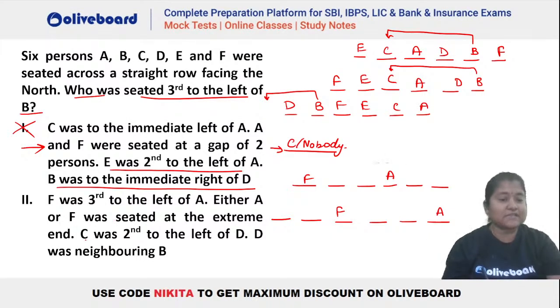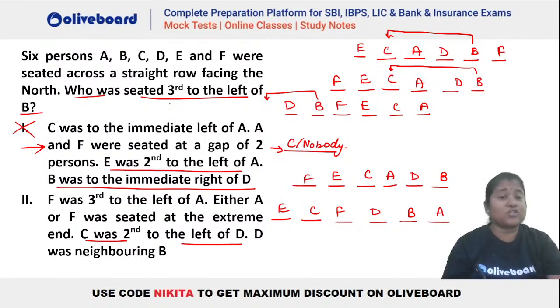Further, see what is given. C was second to the left of D. D was neighboring B. So you can see C is second to the left of D. D was neighboring B. The only person remaining is your E. So E will be here, isn't it?